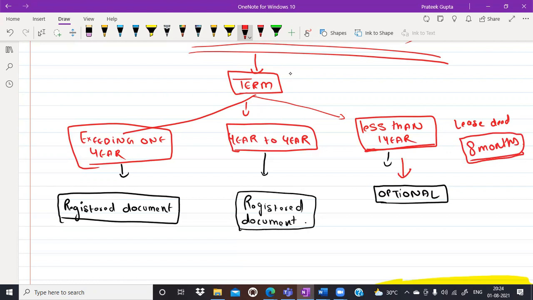Okay. But if your lease is from year to year, what is the meaning of year to year? Yes, would anyone like to explain or know the meaning of a year-to-year lease? Yes, Sagar. Archana, do you know the meaning of a year-to-year lease? Renew after every 12 months, I think. 11 months, sir. Renew. Yes, it is 11 months. 1 year, 11 months, after 11 months. What is the meaning of year to year? Yes, Sagar.